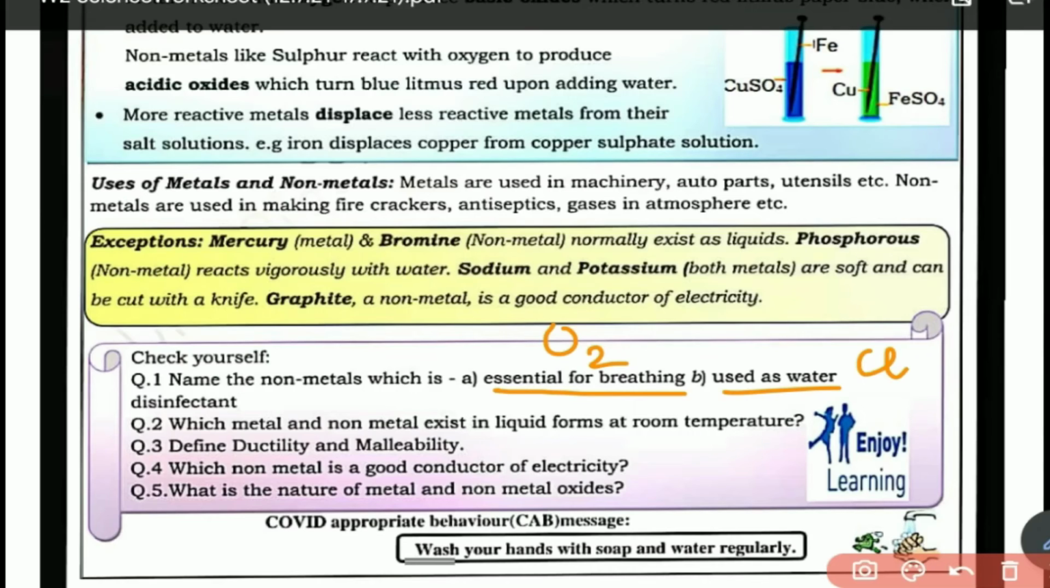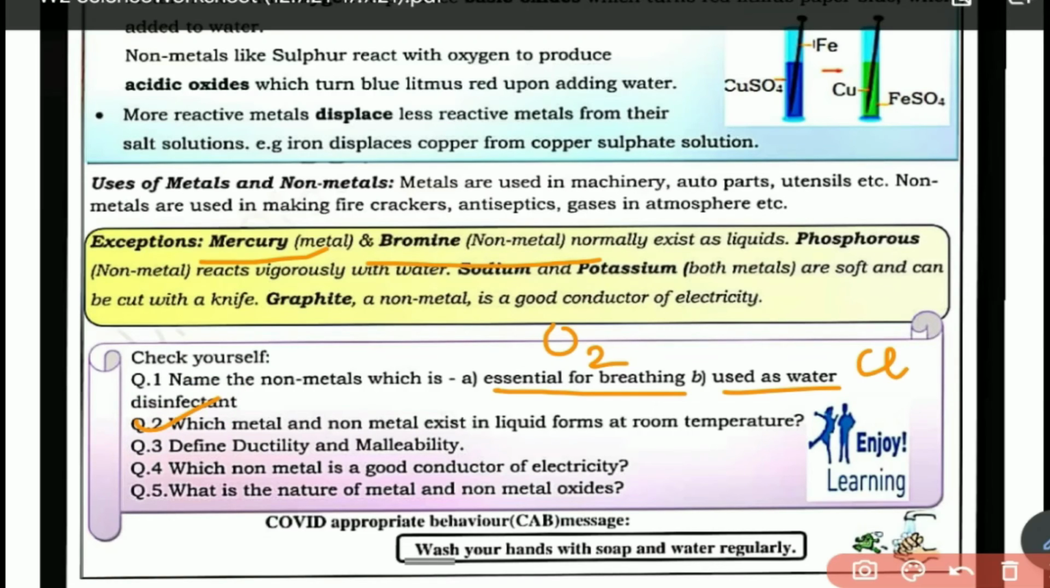Question number 2, which metal and non-metal exist in liquid form at room temperature? We have just seen this exception. Mercury is a metal which exists as liquid, and bromine is the non-metal which exists as liquid. So this is the answer.